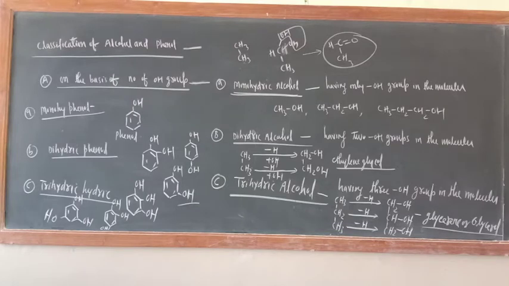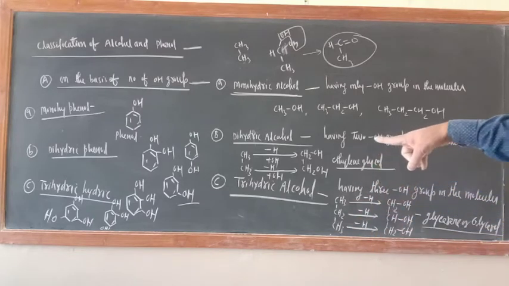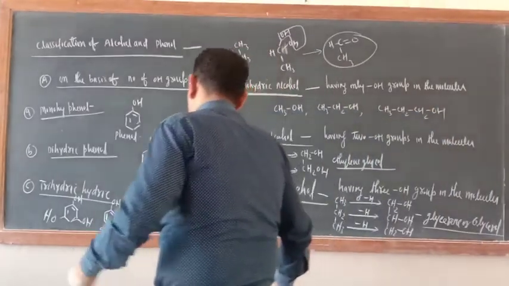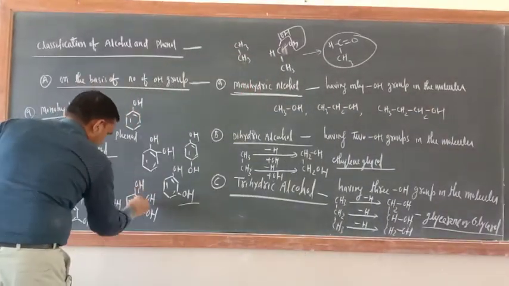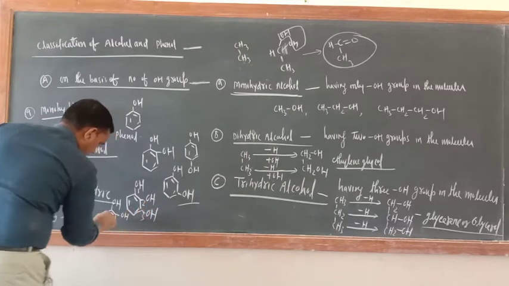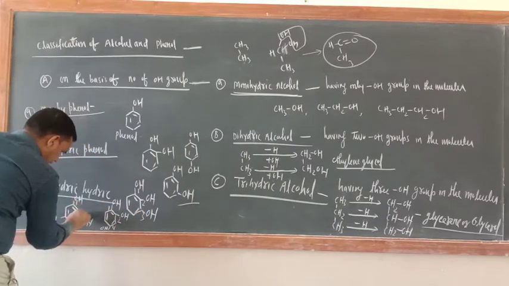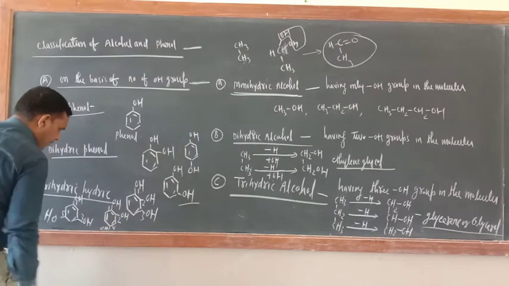1 2 3, 1 2 4, 1 3 5, correct. So just remember, in trihydric alcohol 3 combinations are possible: 1 2 3, 1 2 4, 1 3 5. Please remember this one.